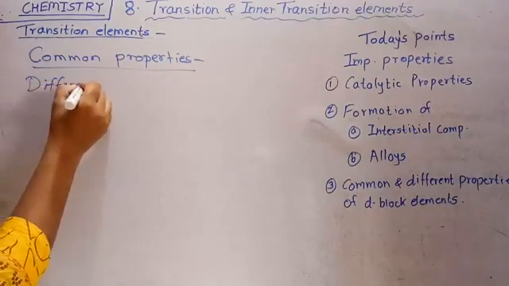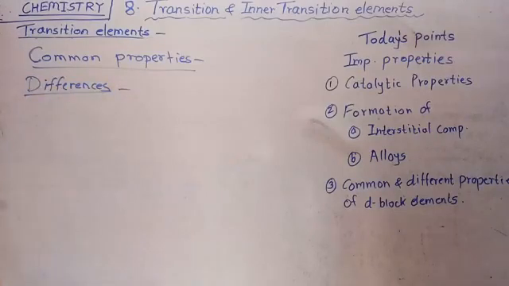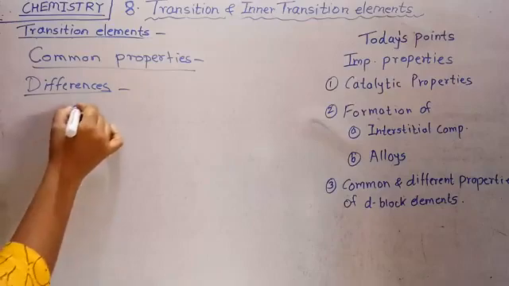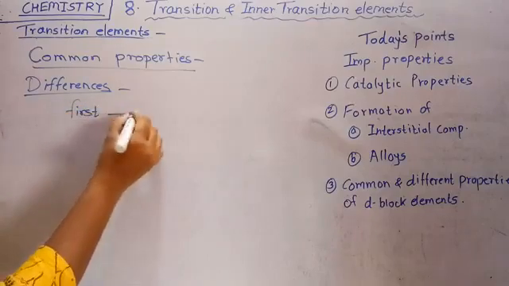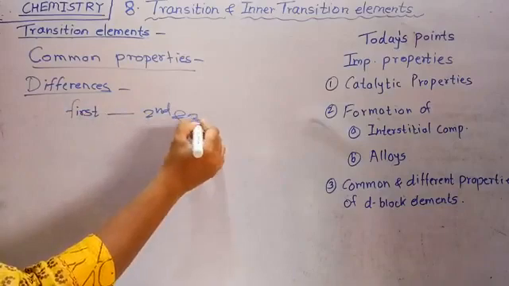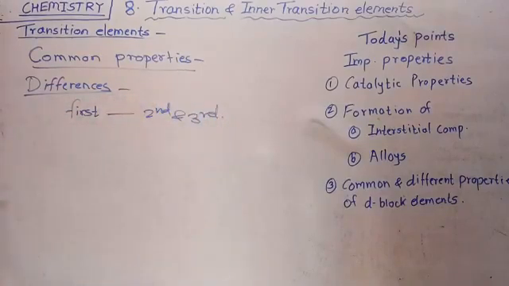Most of the properties exhibited by d block elements are similar, but the first series differs from the second and third in the stabilization of higher oxidation states in their compounds.